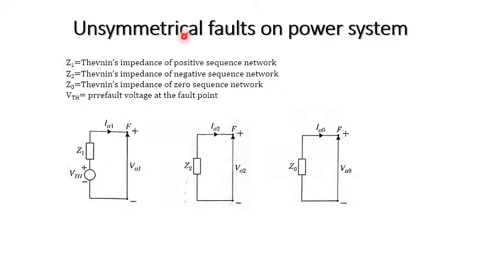Next concept is unsymmetrical fault on power system. So till now we have analyzed the various types of fault which occur at the terminals of an unloaded generator. However, the fault can also occur at any part of the system, and hence the analysis of fault at any general point is also very important.